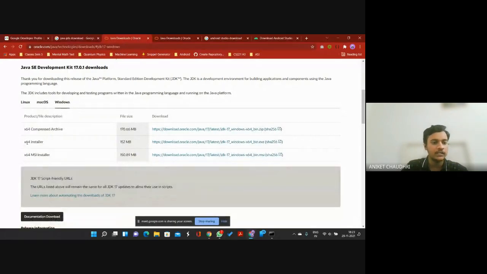In Windows, you select the 64 installer and make sure to install the exe file, the executable file, and it will take some time to download, and then follow the on-screen instructions to completely download Java. The video resource that we are sharing has all the steps mentioned in that, so you can refer to it if you face any problem. But the on-screen instructions are very clear, so you won't face any issue.